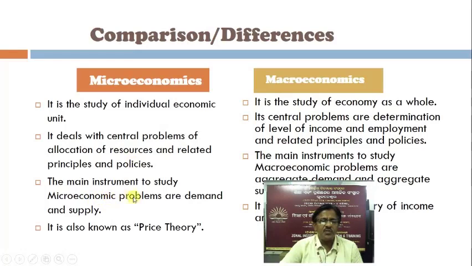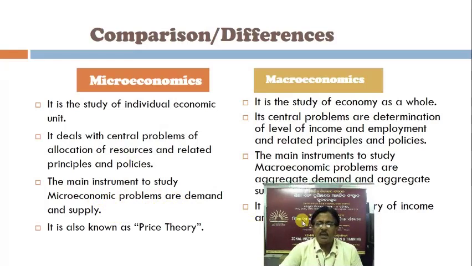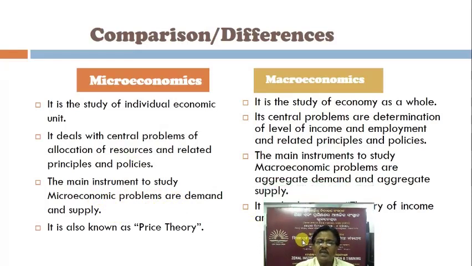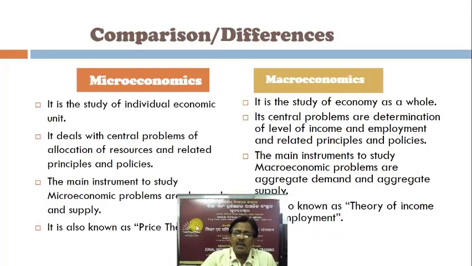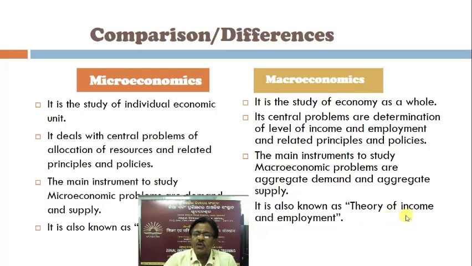In microeconomics, the main instruments to study microeconomic problems are demand and supply. The main instruments to study macroeconomic problems are aggregate demand and aggregate supply. Microeconomics is also known as the price theory, whereas macroeconomics is also known as the theory of income and employment.